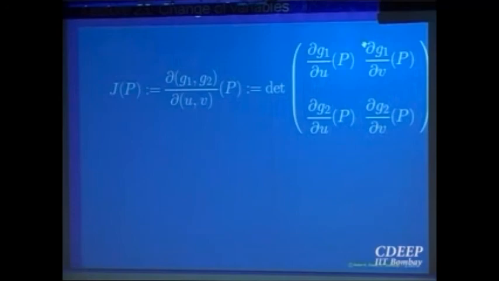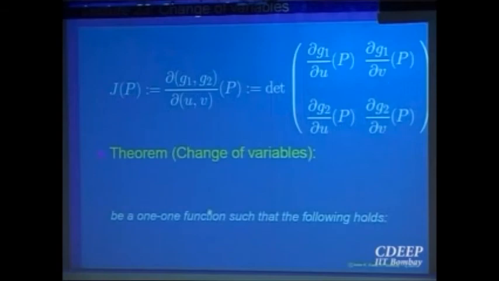There are 2 component functions, each a function of 2 variables, so that gives you 4 partial derivatives. First component function u v, second component function u v, calculate the determinant of that. That depends on the point P, the value at the point P. So this is a number called the Jacobian of the function G at the point P. Okay. Now let us state the theorem.